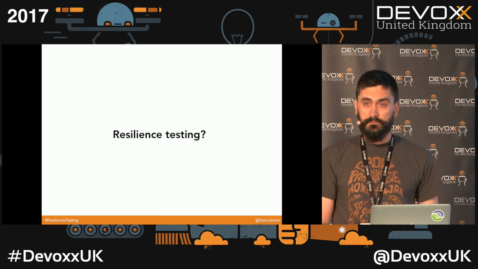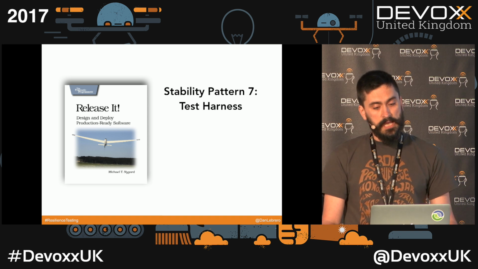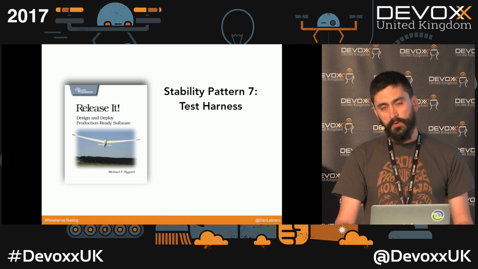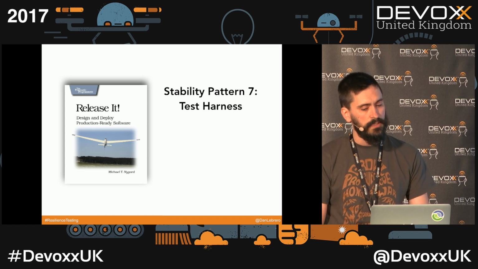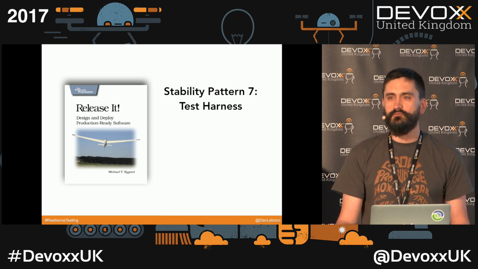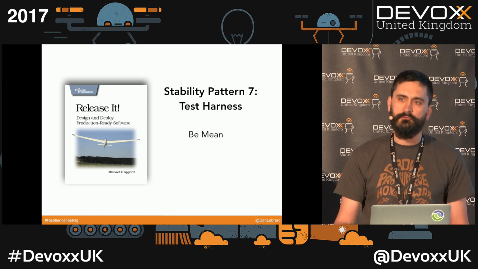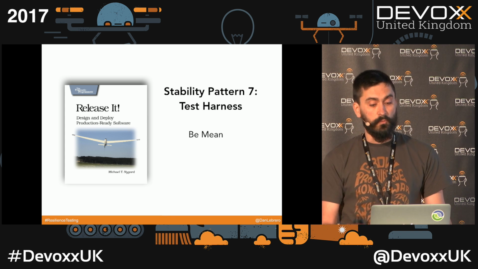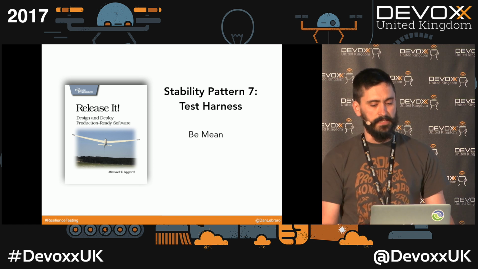So at IG, we try to follow all the patterns from the Release It book. But we struggle with one of those patterns. That's the test harness pattern. If you haven't read the book, the test harness pattern is really simple. It only tells you to be really mean, to be really, really evil with your application. And the book gives you some examples of what that means.